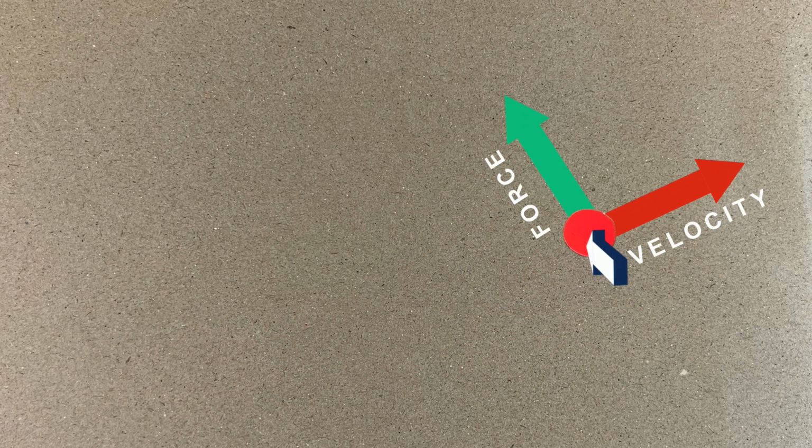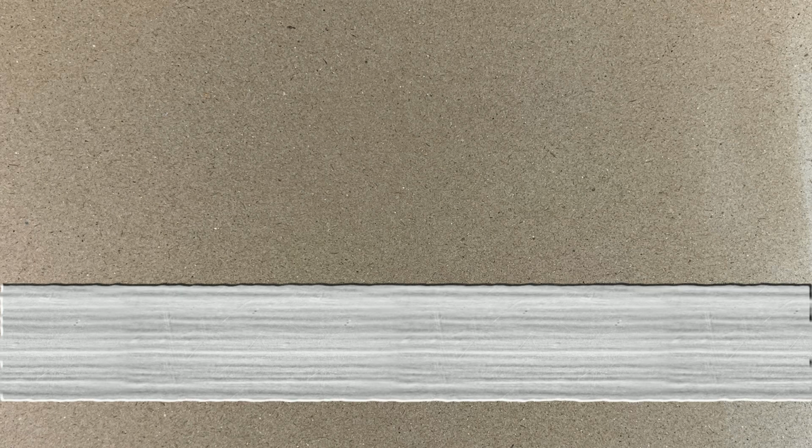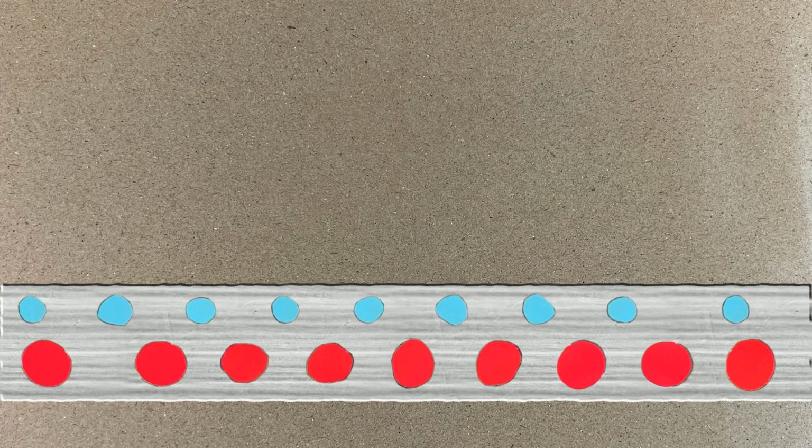A magnetic field also acts on charged particles, but only when they're moving, applying a force at right angles from the direction of the particle and the direction of the magnetic field. But to really understand this relationship, you have to be familiar with the special theory of relativity. Let's imagine a wire with charge running through it. This can be modeled with protons fixed in place and electrons freely flowing.